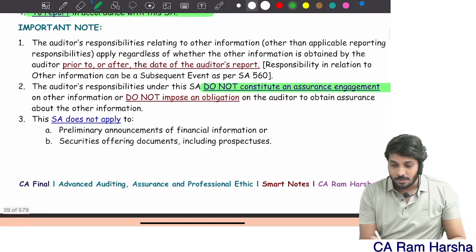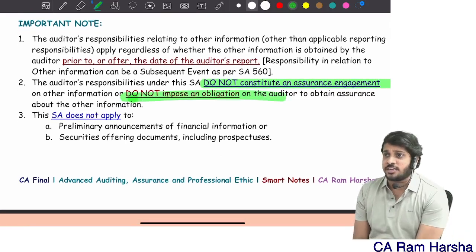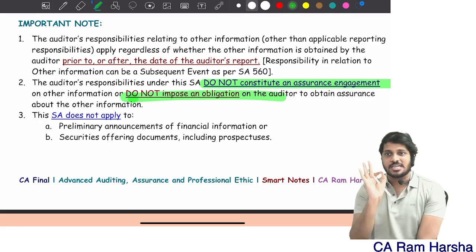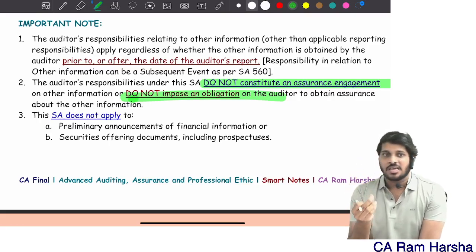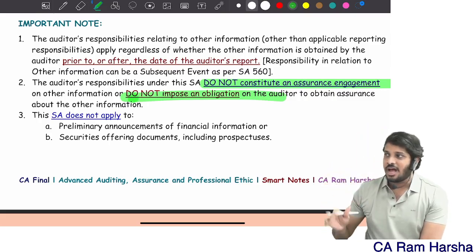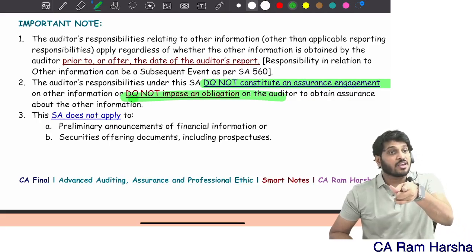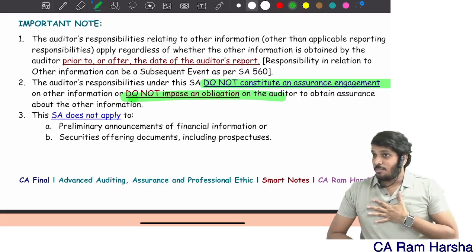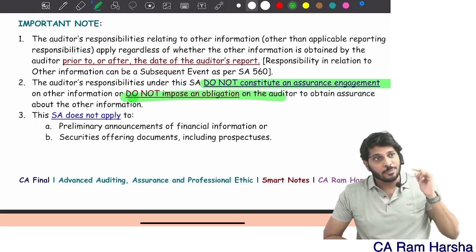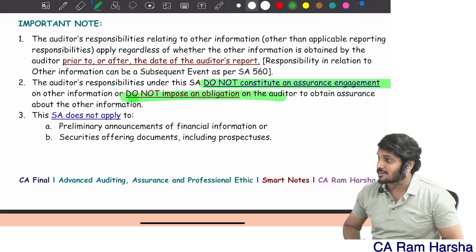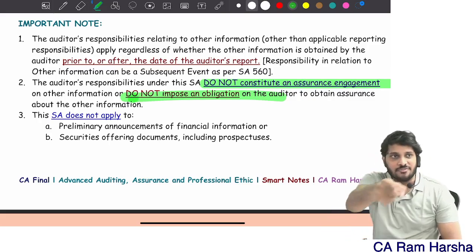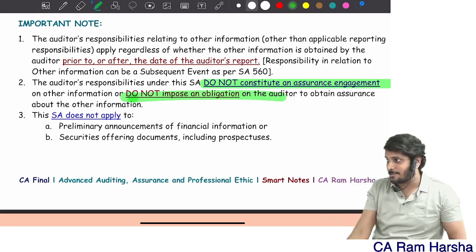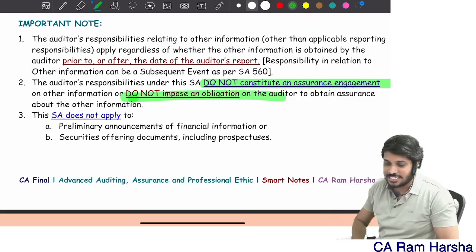By the way, is there any obligation on the auditor to verify the accuracy of the other information? No, we are not. Only whether an inconsistency is there or not, I will check. If I feel other information is apparently misstated, I will tell the management to rectify. If they don't rectify other information containing material misstatement, what will I do? Not a modified opinion on the financial statements, since here financials are true and fair. Other information is wrongly presented, so I should highlight that in the other information section of the auditor's report.